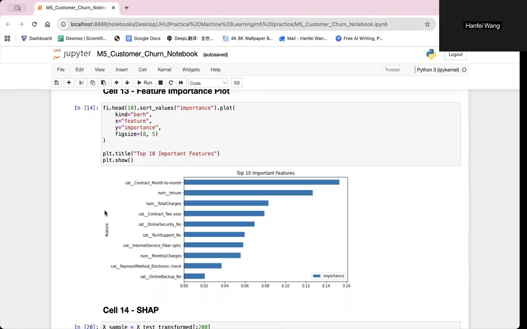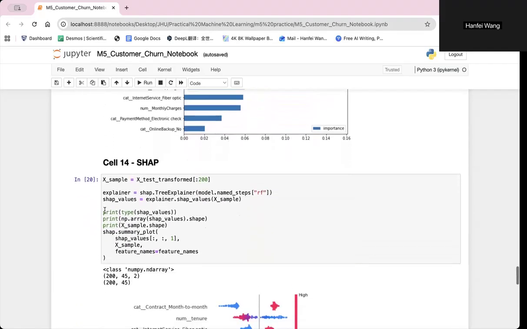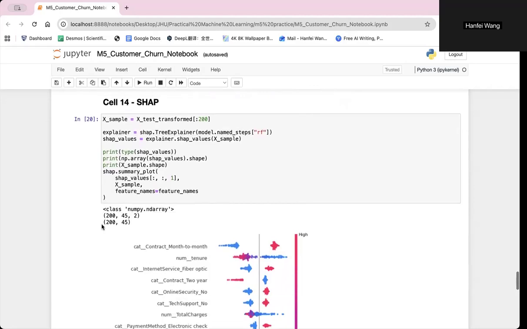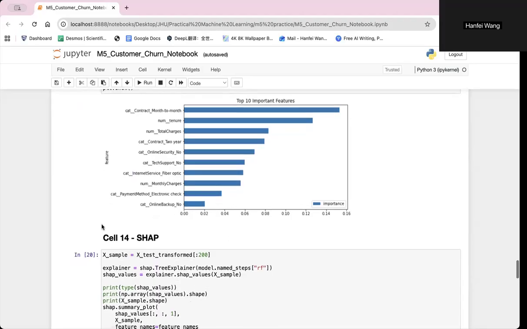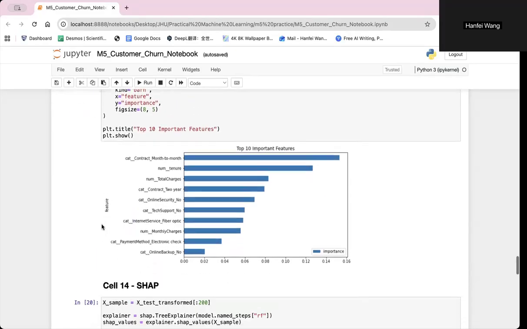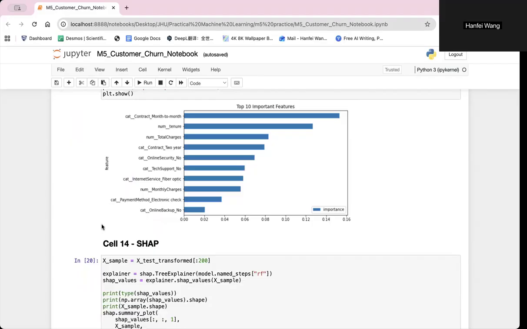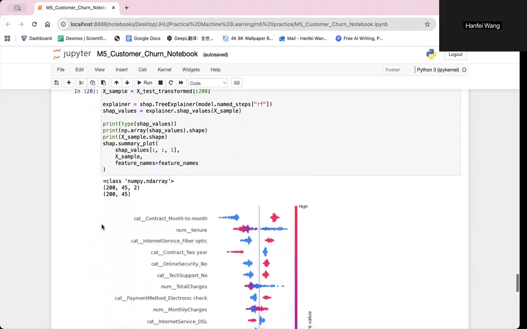These results suggest that customers with shorter contracts and weaker service support are more likely to churn. This visualization highlights the most influential variables in predicting churn.